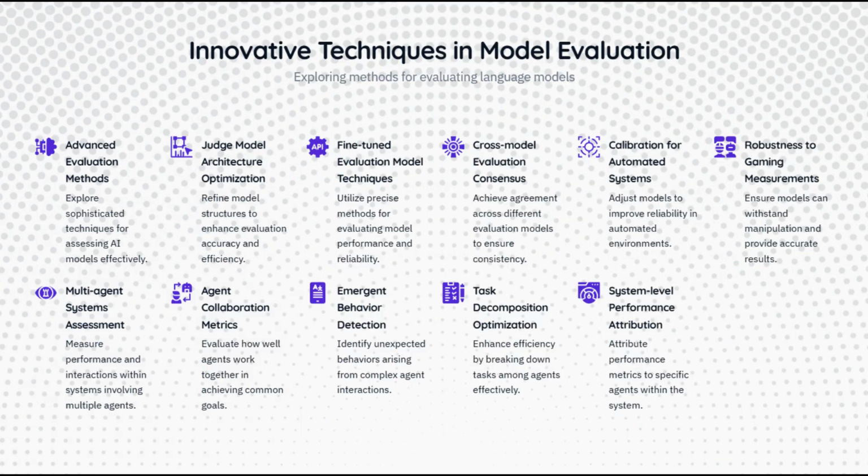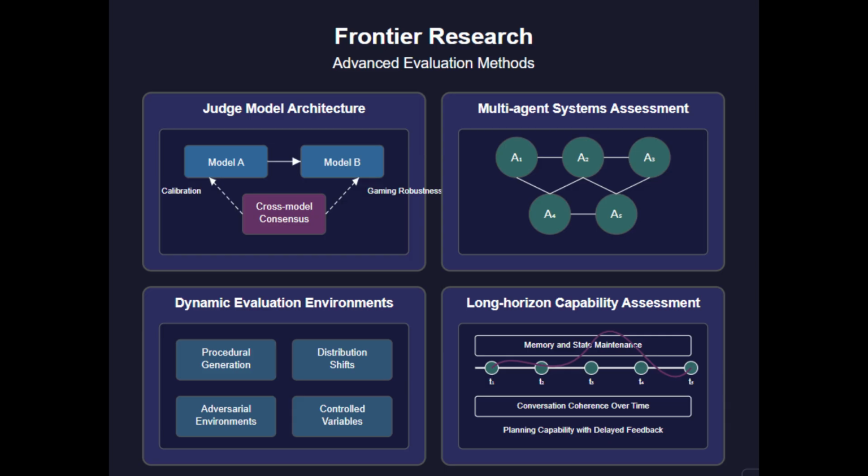To conclude our technical exploration, let's examine emerging research directions that are pushing the boundaries of LLM evaluation methodology. Judge model architecture optimization represents a particularly promising frontier. While using LLMs to evaluate other LLMs has gained popularity, these systems require careful calibration to avoid inherited biases. Fine-tuned evaluation models develop specialized capabilities for assessment tasks, with research showing they can achieve higher correlation with human judgments than general-purpose models.